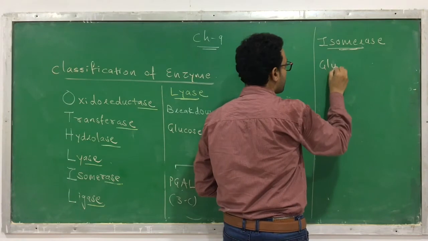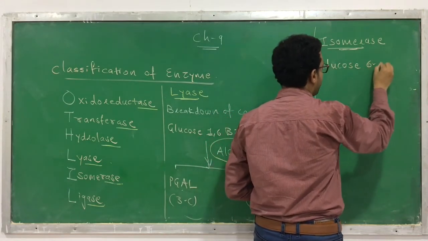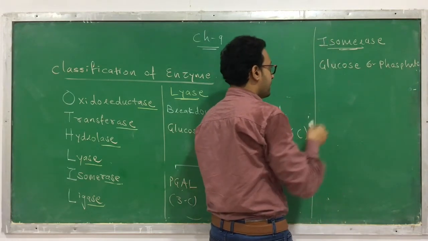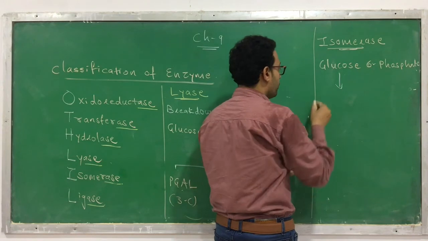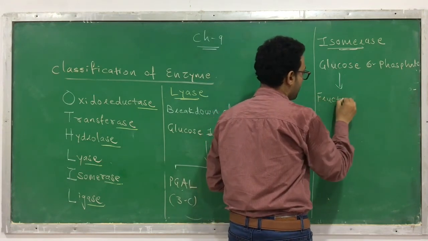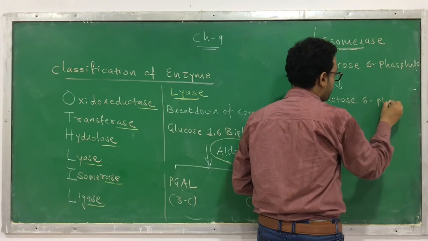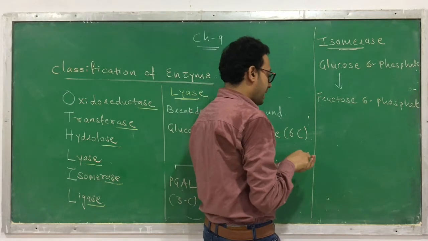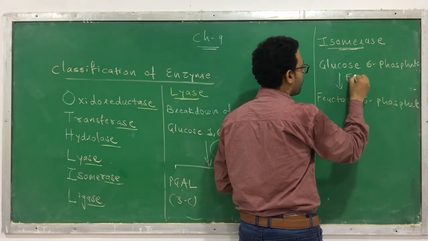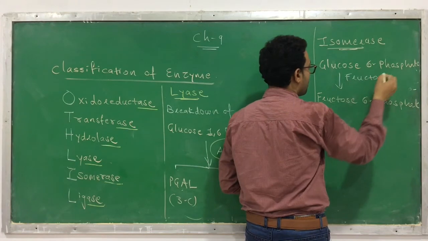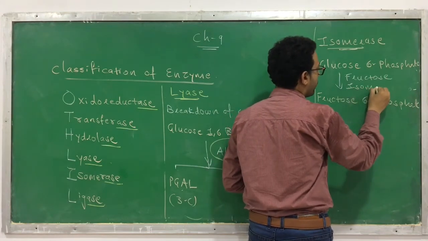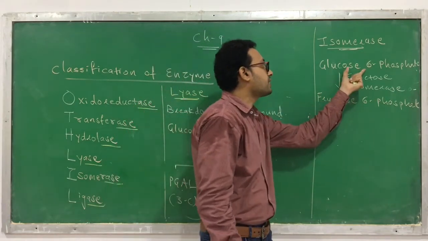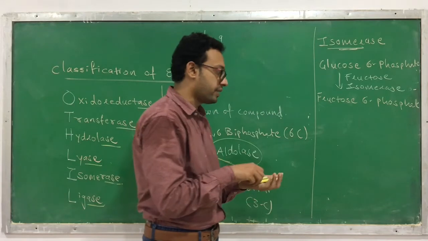Say glucose 6-phosphate converts to fructose 6-phosphate with the help of an enzyme called isomerase. I am giving you the name of the enzyme: fructose isomerase. If you write down the full name, it is fructose 6-phosphate isomerase. So here the glucose 6-phosphate converts to fructose 6-phosphate.